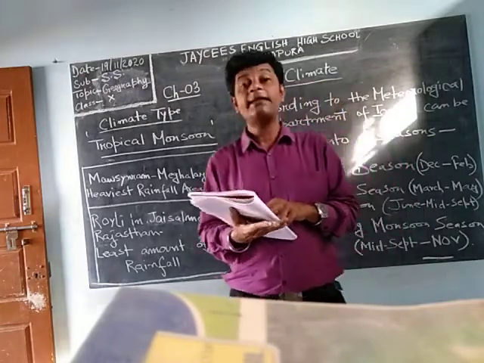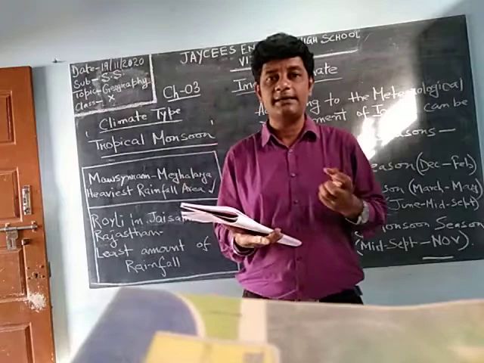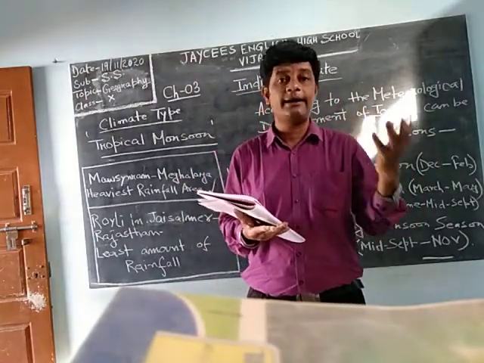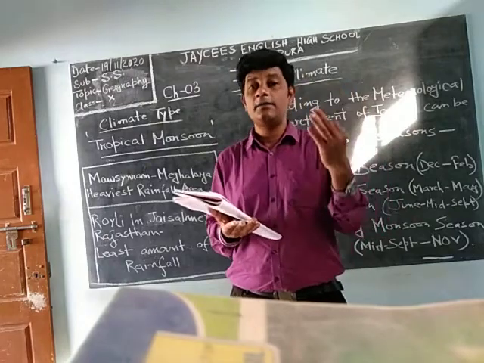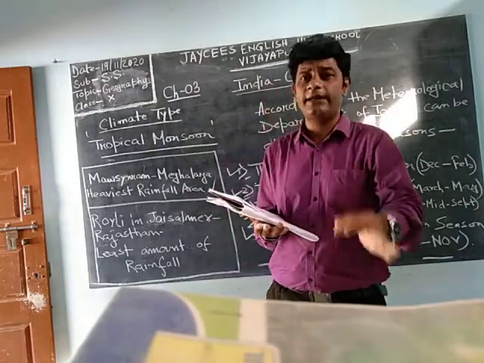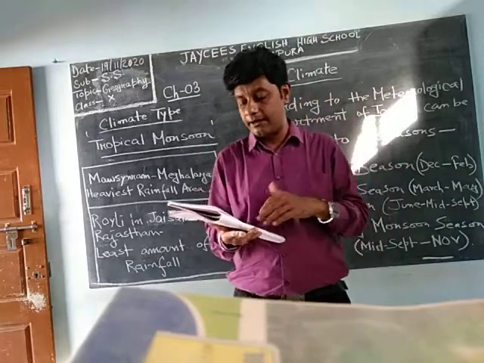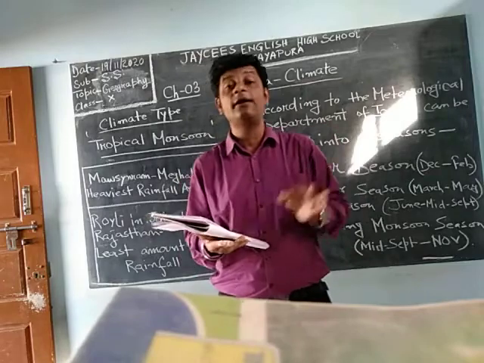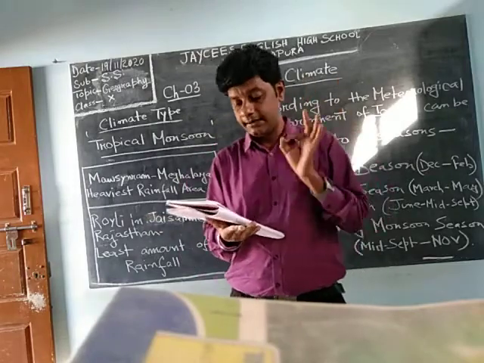India receives only 13% because the time is less. No, 75% India receives rainfall during the rainy season, because the rainy season lasts almost 3 months. This one will get only for 40 days, and within that time only it will happen. So it receives only 13% of its annual rainfall during this season.